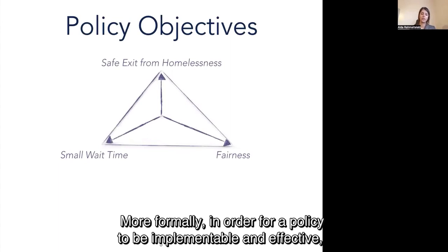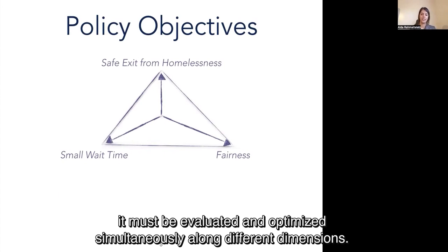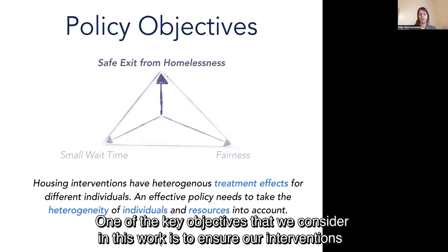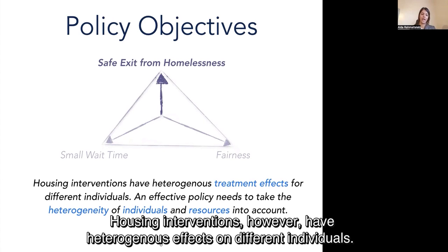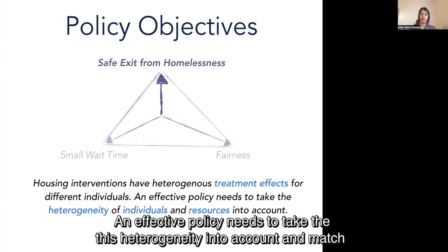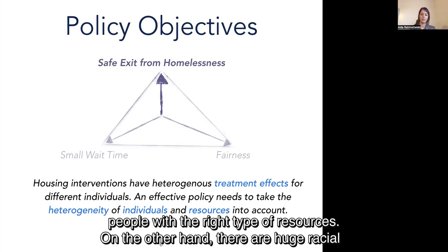More formally, in order for a policy to be implementable and effective, it must be evaluated and optimized simultaneously along different dimensions. One of the key objectives that we consider in this work is to ensure our interventions indeed help individuals exit homelessness safely. Housing interventions, however, have heterogeneous effects on different individuals. Therefore, an effective policy needs to take this heterogeneity into account and match people with the right type of resources.